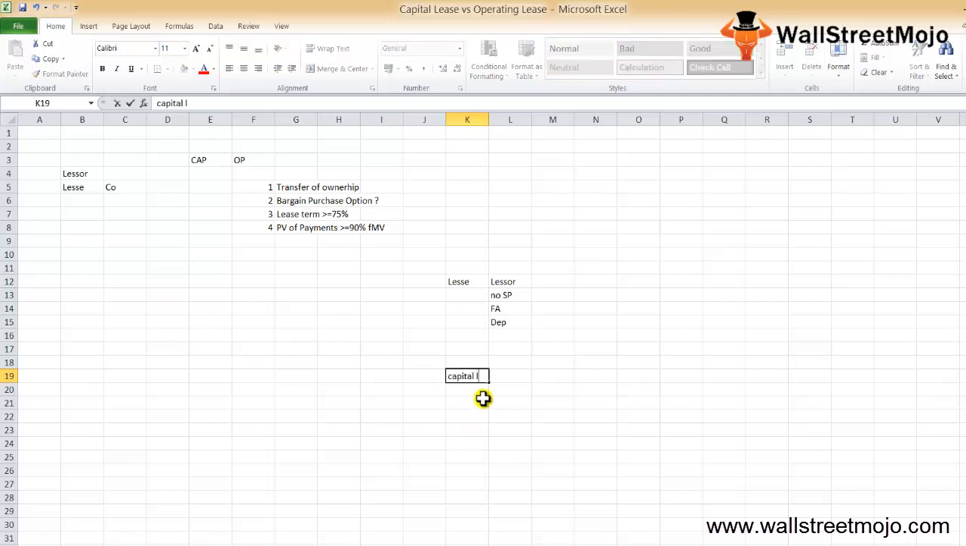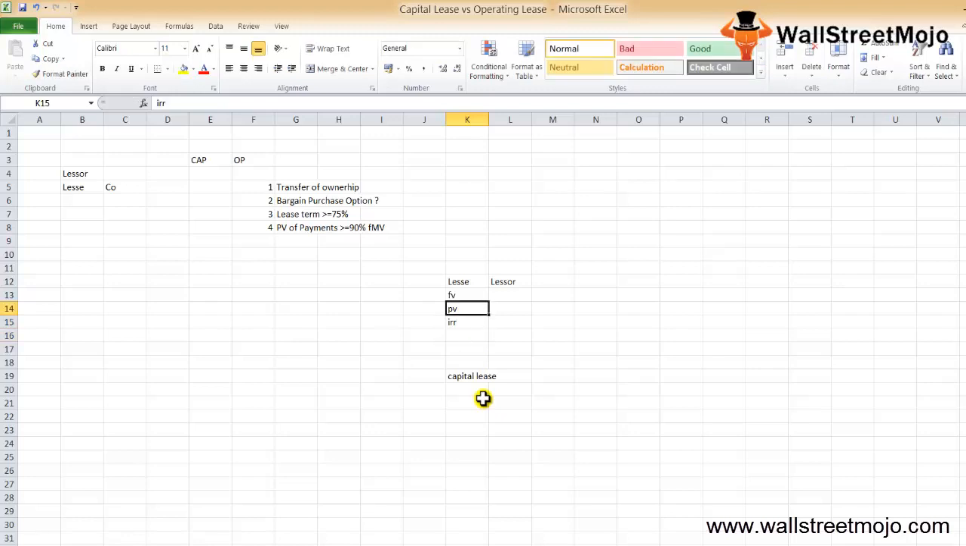Capital lease. In the books of the lessee, in case of a capital lease, the lease is recognized as an asset and a liability at the inception of the lease, at the fair value of the leased asset at the inception of the lease, not exceeding the present value of the minimum lease payments from the lessee's perspective. So the present value of the minimum lease payments is to be calculated using the IRR method over here.